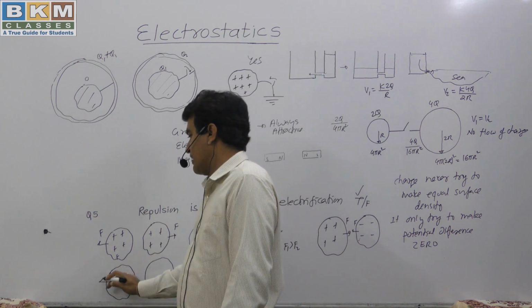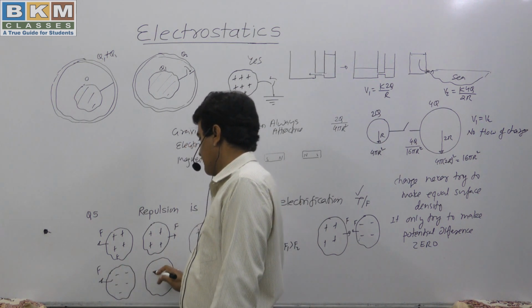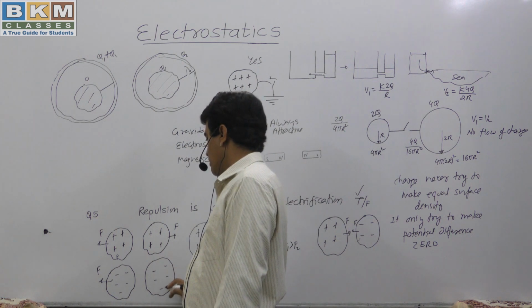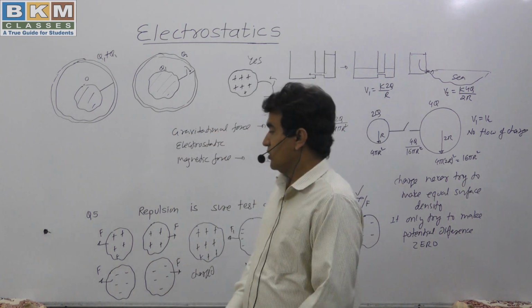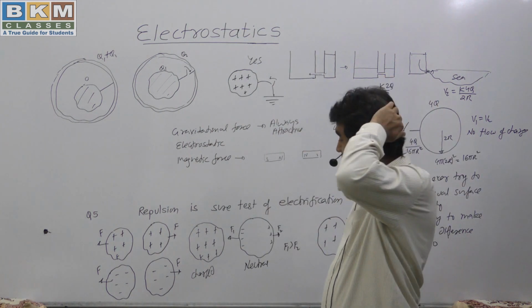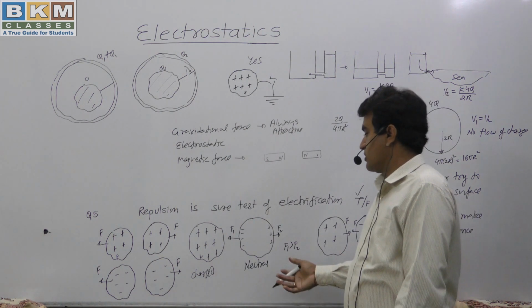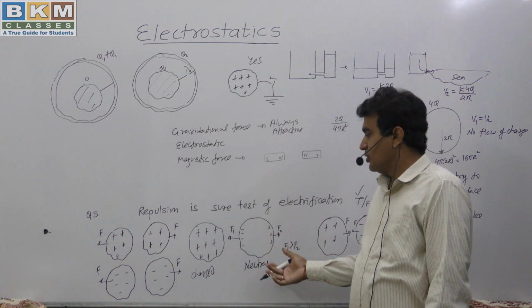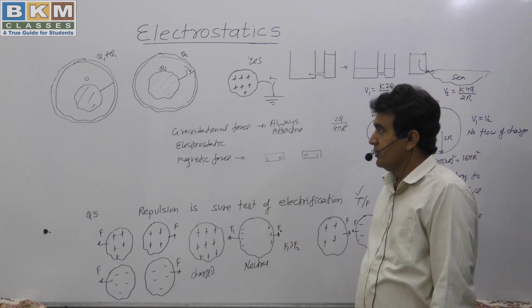So we can say that if we have no magnetic substance, then we can definitely say that both bodies will be charged when they feel a repulsive force, because an attractive force can exist with a neutral body also. One body being neutral, this can happen.